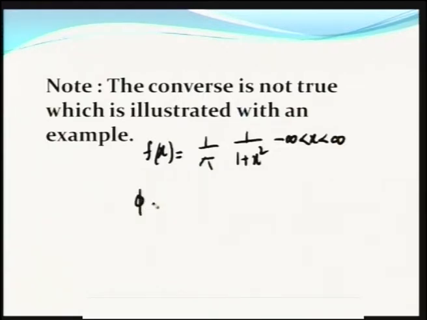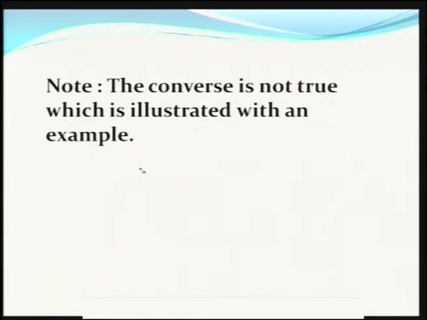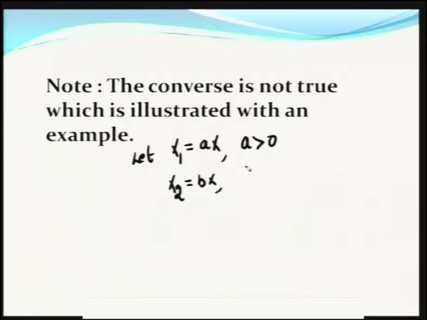And after calculation, the characteristic function of the Cauchy distribution comes to be e^(-|t|). So, let X1 equal aX for a greater than 0, and take another random variable X2 equal to bX for b greater than 0. So, what is X1 plus X2? X1 plus X2 is (a+b) into X.